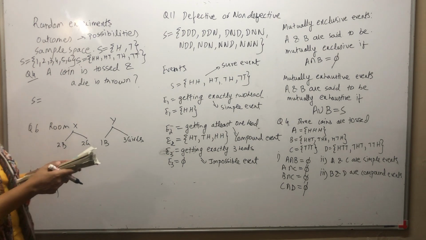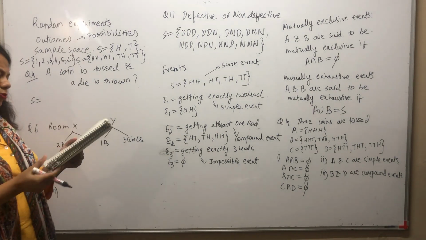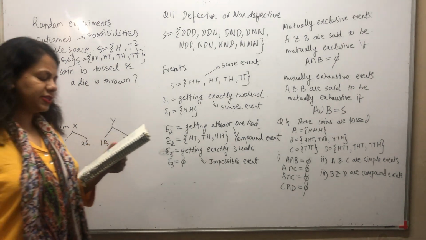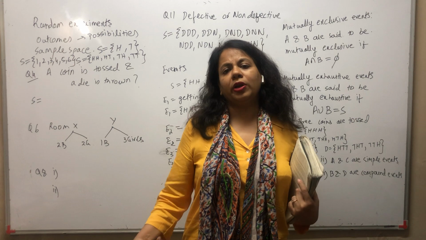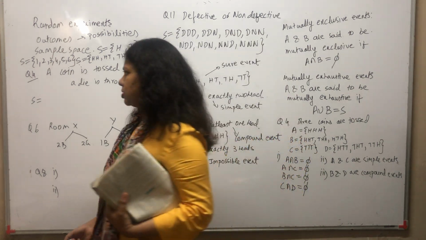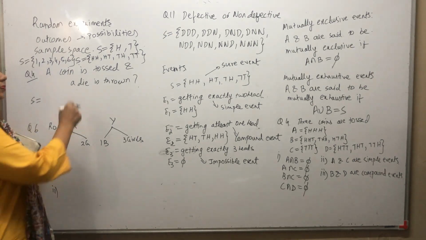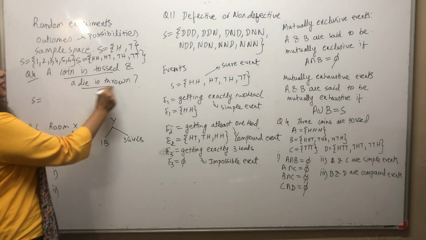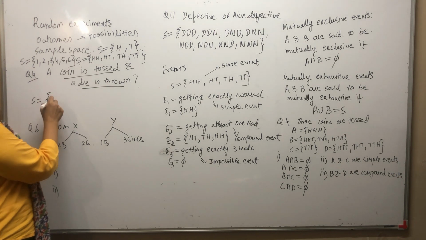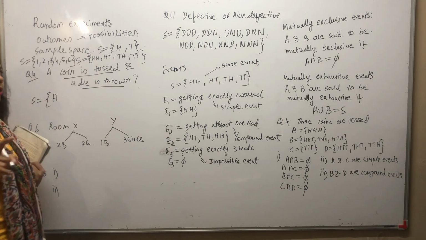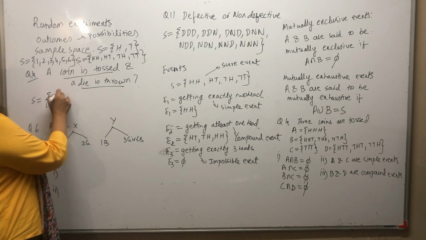Now suppose I take up question 4 of 16.1. A coin is tossed and a die is thrown. What is the sample space that you can get? Yes, please do think. A coin is tossed and then a die is thrown. On a coin I can get a head or a tail. तो H के साथ क्या आ सकता है?